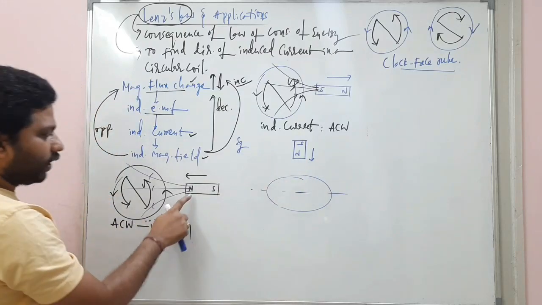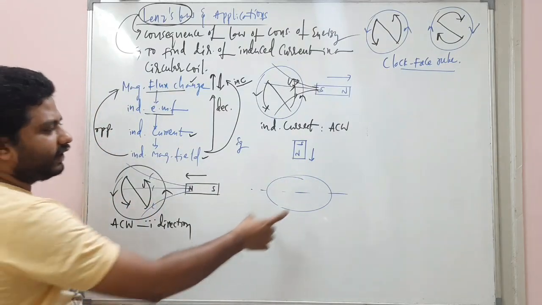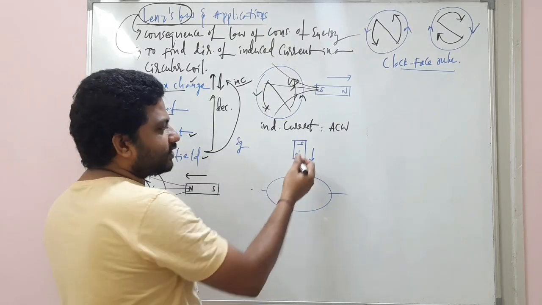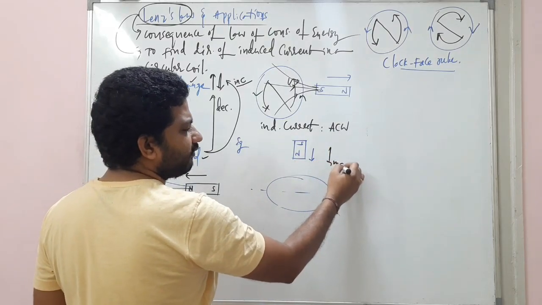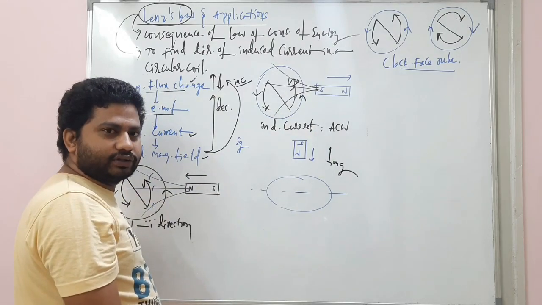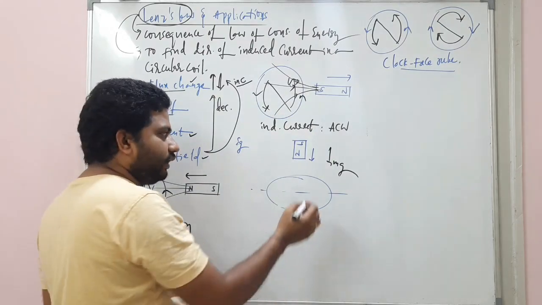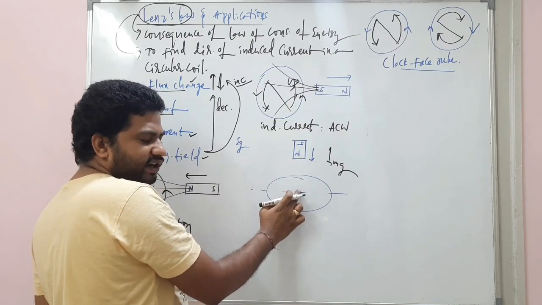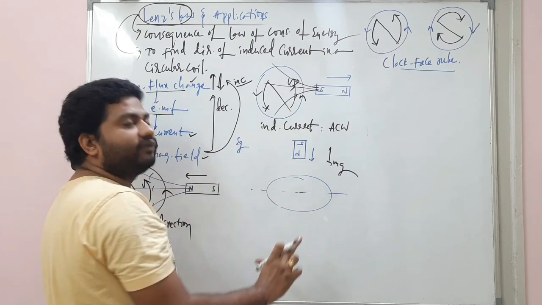Same situation, right? North pole is moving towards the coil. Which pole will develop here? North pole will develop here. And see, this magnet will move with the mg force downwards. Now listen carefully. Here a north pole is developed. When it is moving towards the coil, north pole will develop, and this north pole will repel.